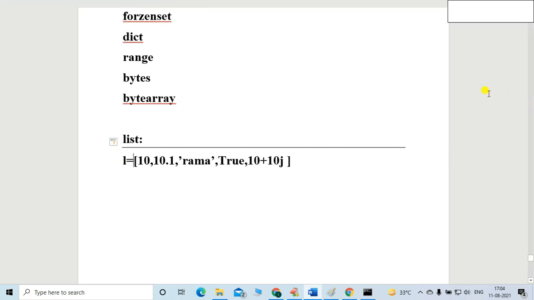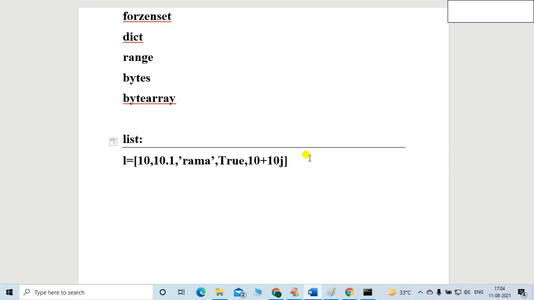You can take any data type inside the list. Any data type you mention inside the square brackets is called a list. Any combination is possible. Either you can use the same fundamental data type, or a mixture of fundamental data types. That is also acceptable. Or you can mention a list inside a list also. No problem. But what about the list?